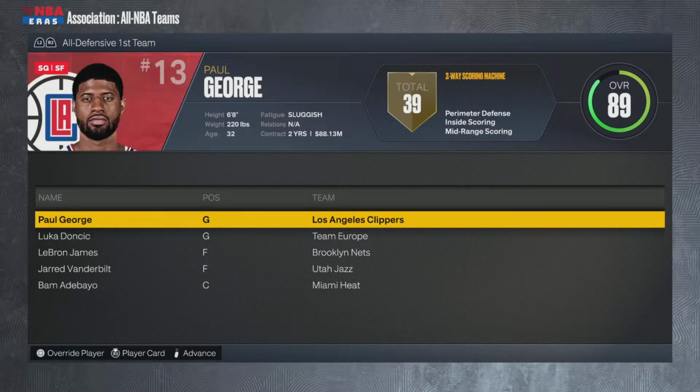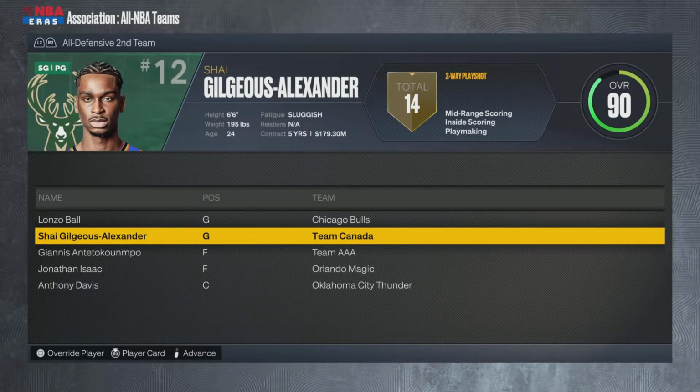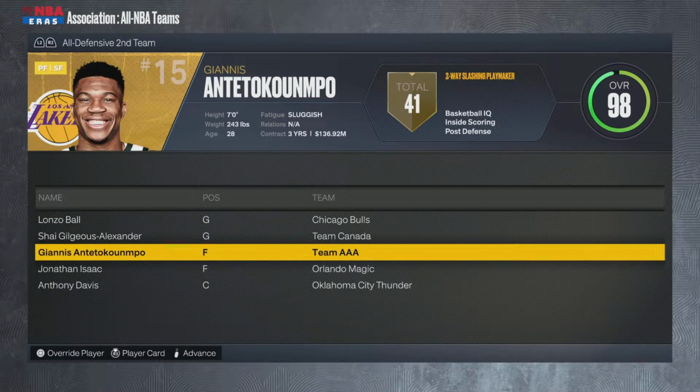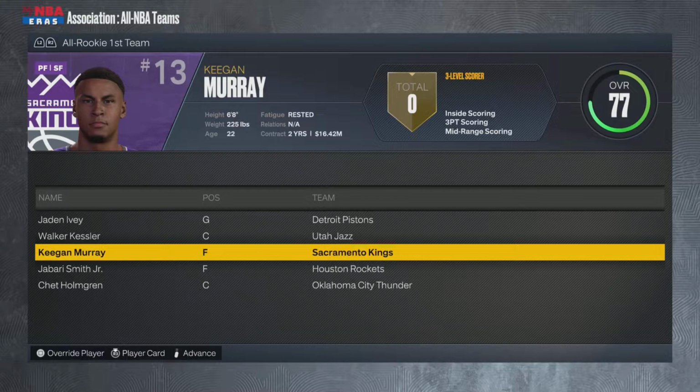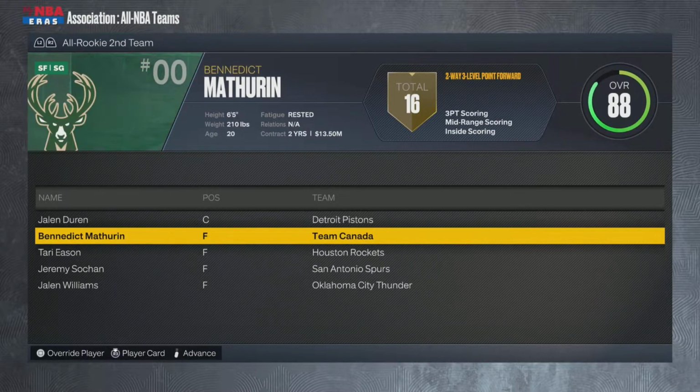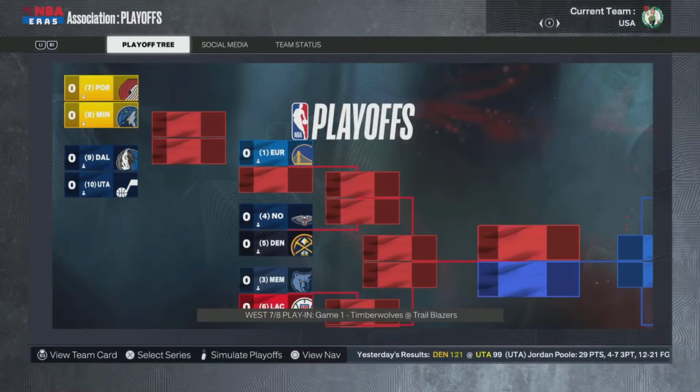What is happening? Okay, also wasn't expecting. All defensive second team Shea, Giannis there. So pretty crazy. Luka, man, wow. Was not expecting an all defensive first team from Luka.